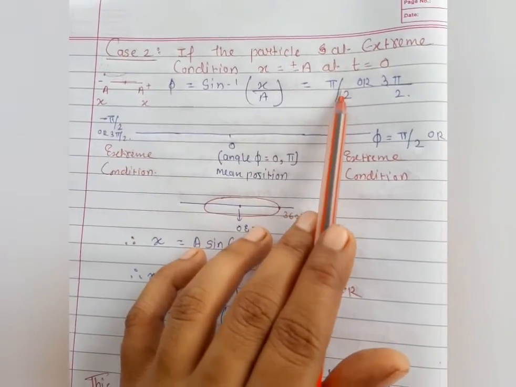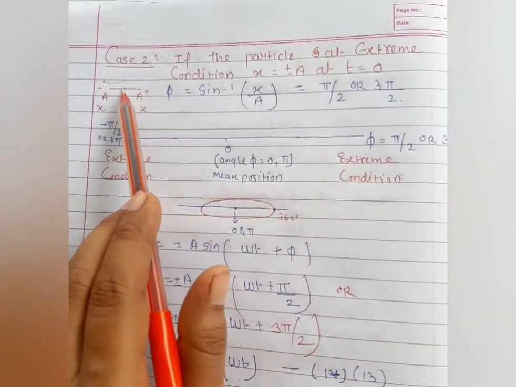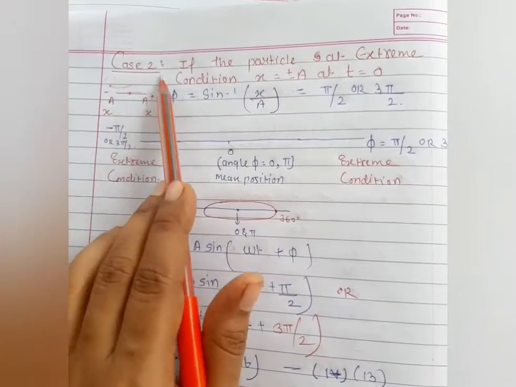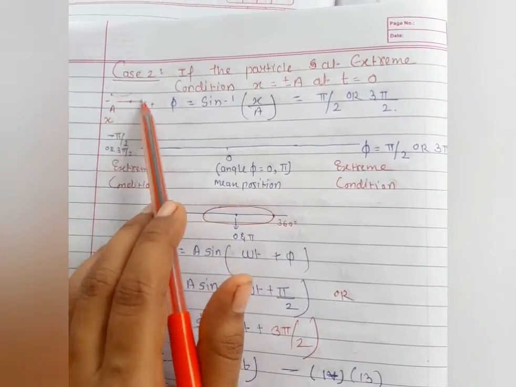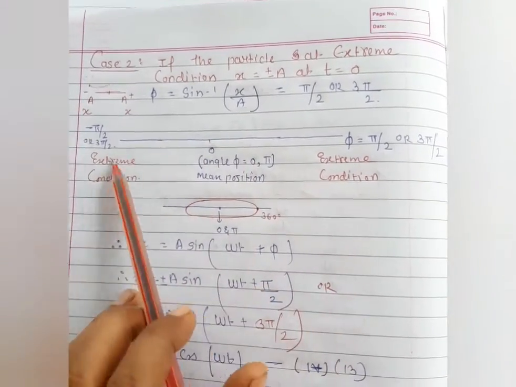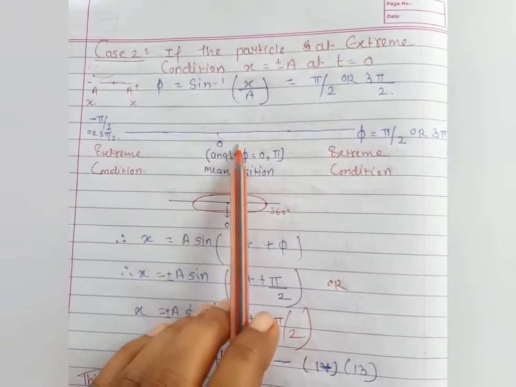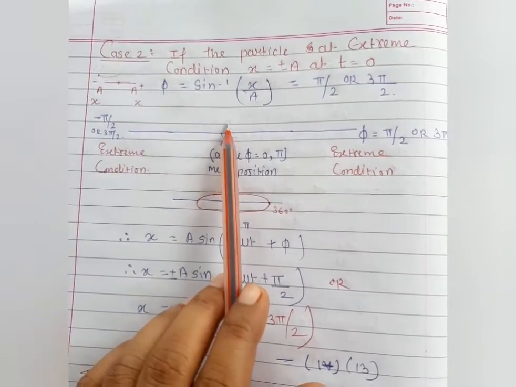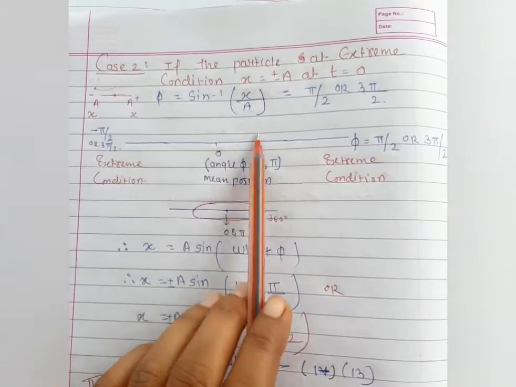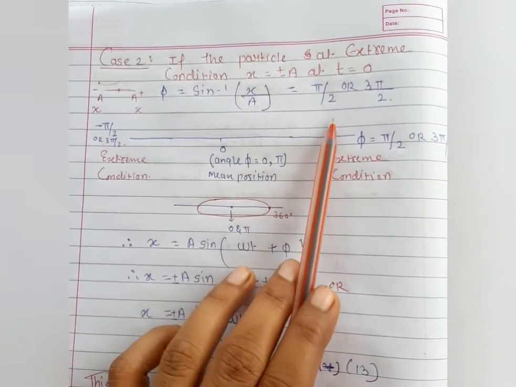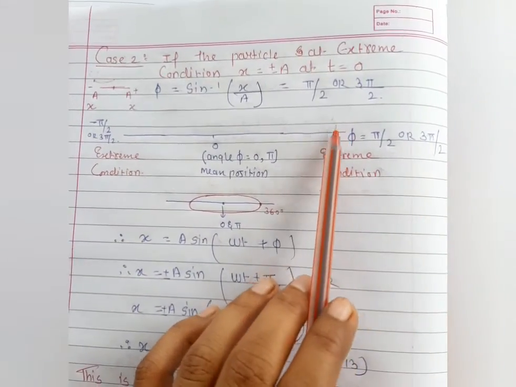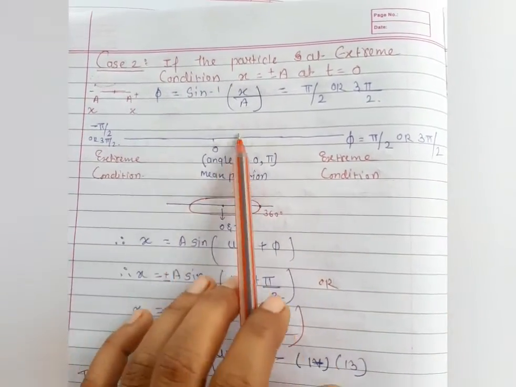So pi by 2 or 3 pi by 2 we can take, because when we add the two extreme conditions, positive and negative, the total rotation is 360 degrees. Hope you are clear about it. So at angle 0, when the particle is in the linear condition, that is 0 or pi. When the particle rotates from the mean position, the angle is pi by 2. From pi by 2, when we add this term, we get 3 pi by 2, because here we are taking 360 degrees of rotation.